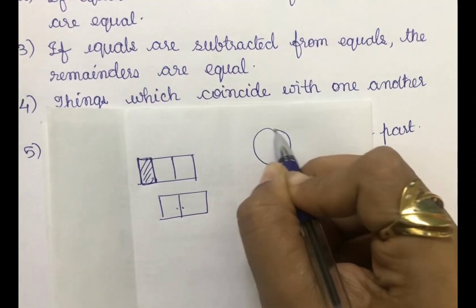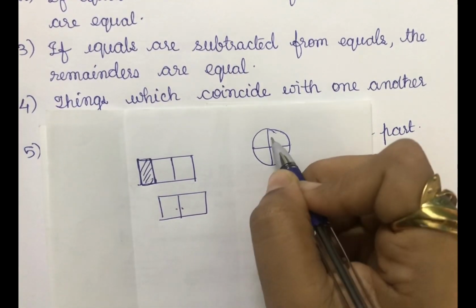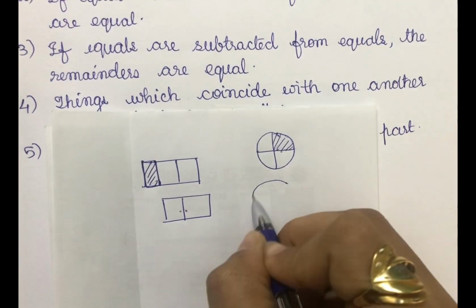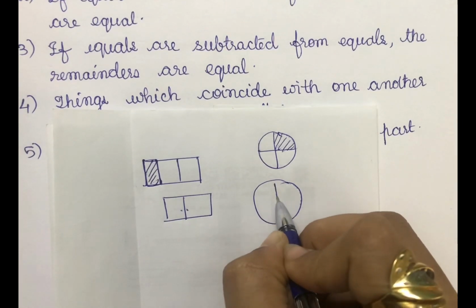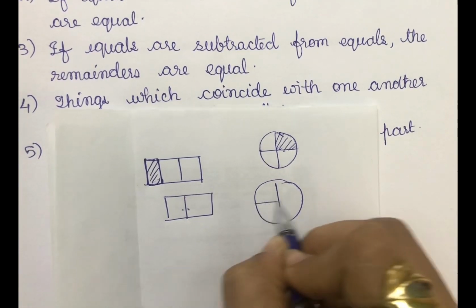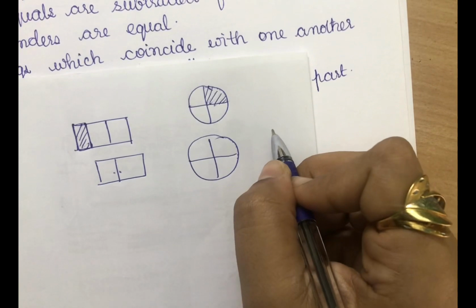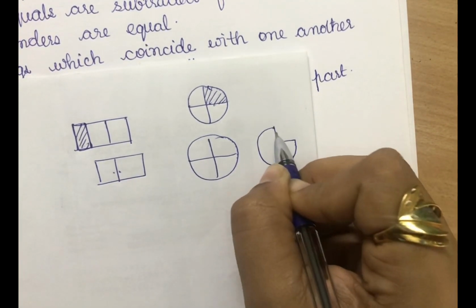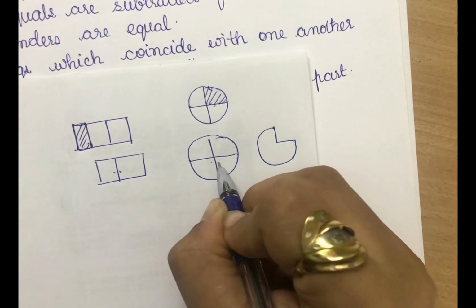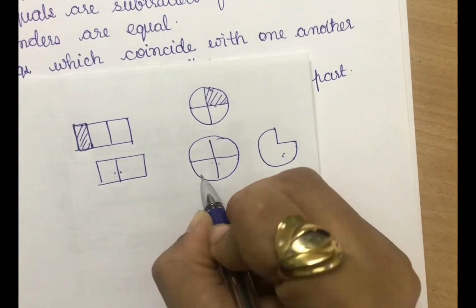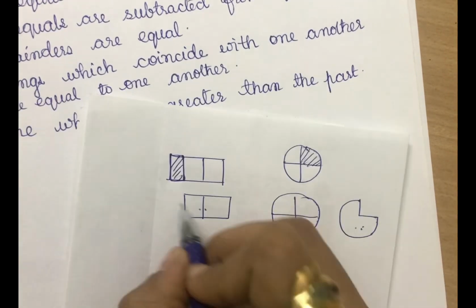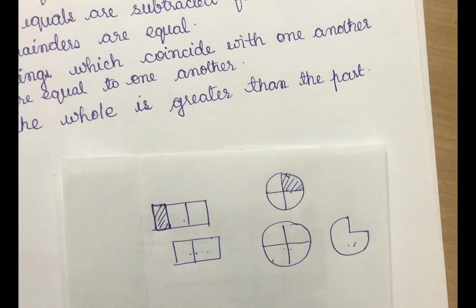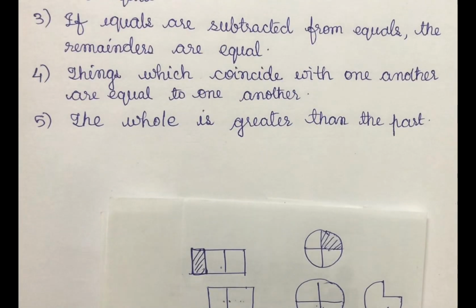For example, in a circle, this is a whole. I'm taking out this part. So how will the circle be now? This is always greater than the part. The whole is always greater than the part. So that is the fifth axiom.